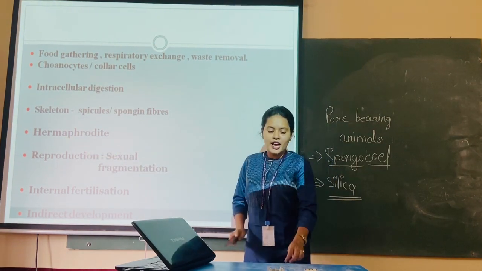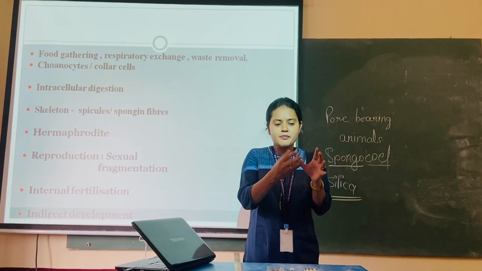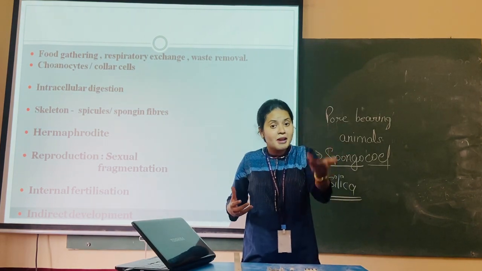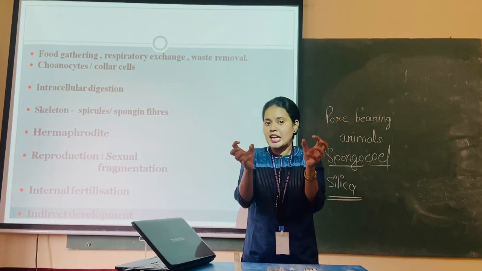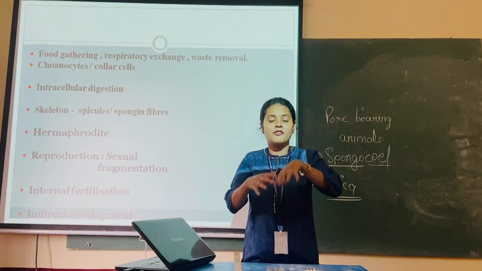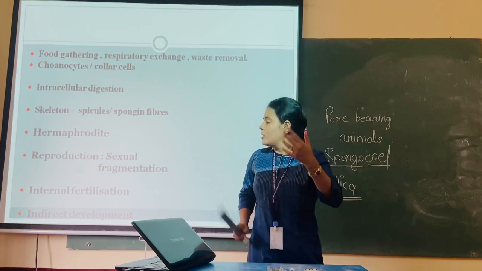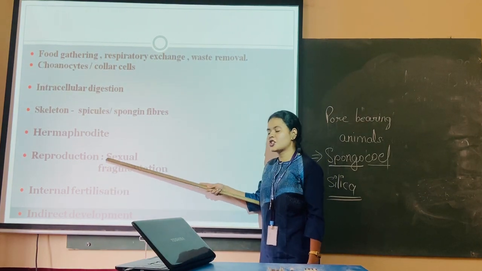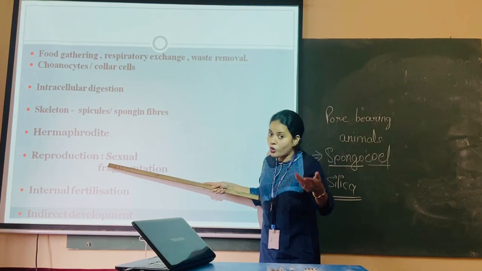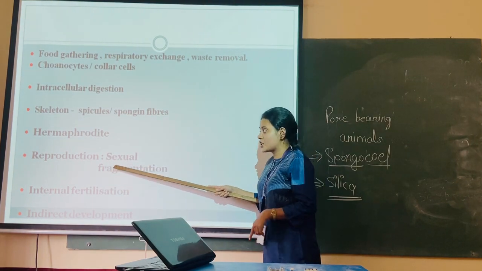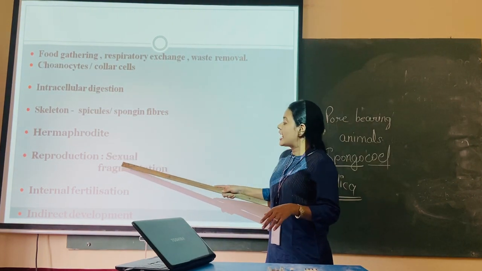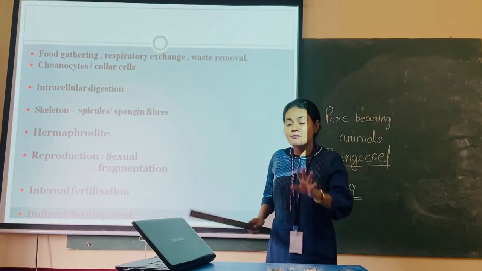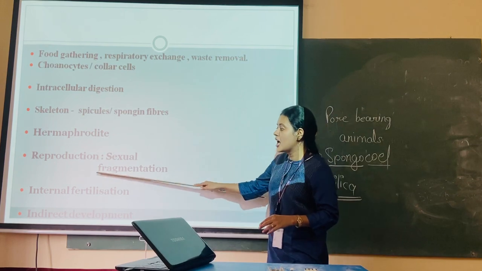Now, if they have sex organs, the male sex organ will produce male gamete, and the female sex organ will produce female gamete. So, what will happen? Since gametes are there, gametes will fuse and produce a new individual. So, they will be showing sexual type of reproduction. Alright, so sexual mode of reproduction we can show. But apart from sexual reproduction, sponges can also show a type of asexual reproduction, and that is